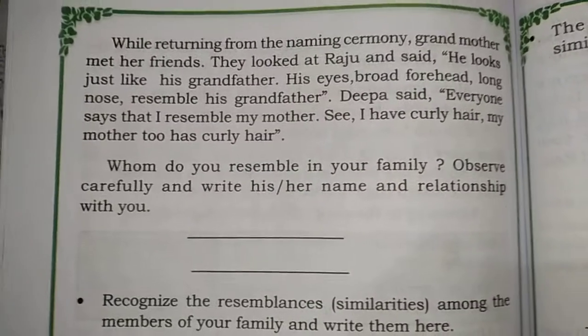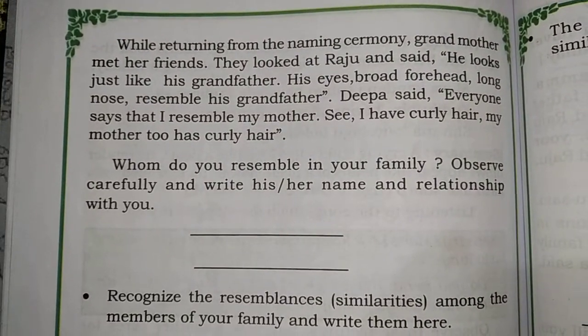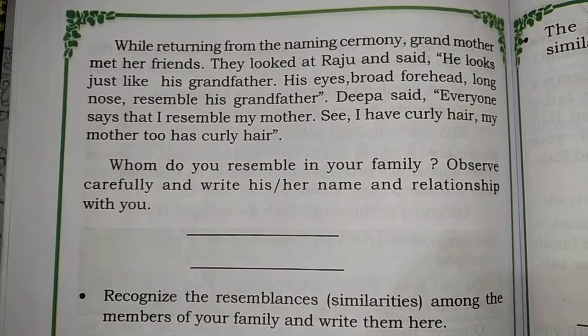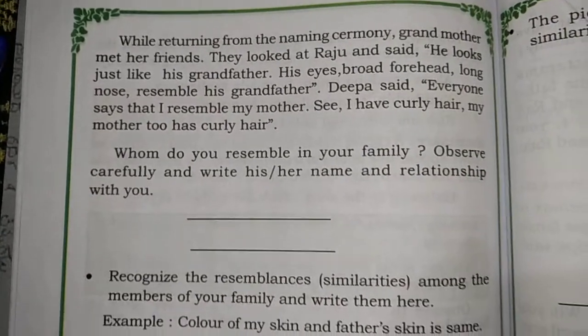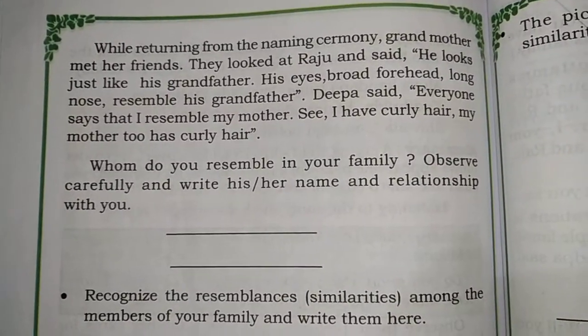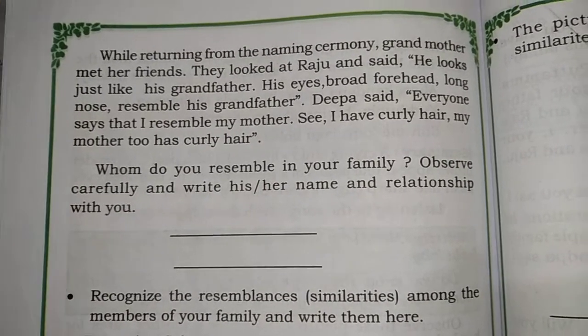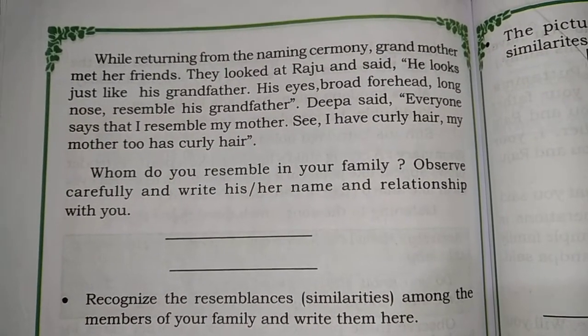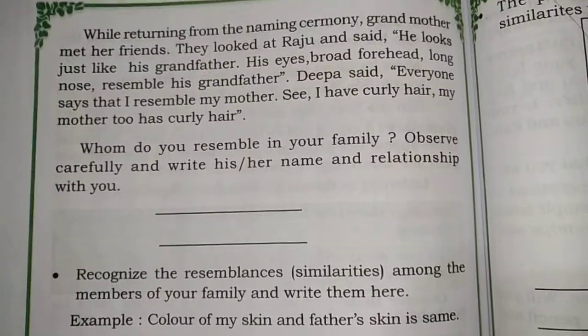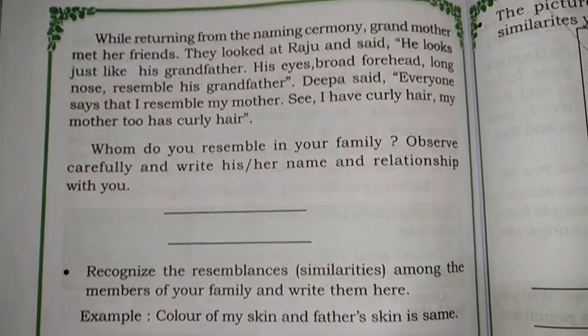We discussed all these things in this class, and also how one person of the family resembles his forefathers and other members, and what features are there in the members.